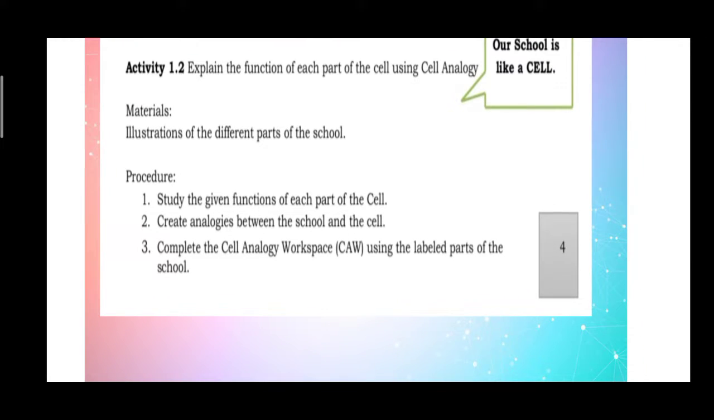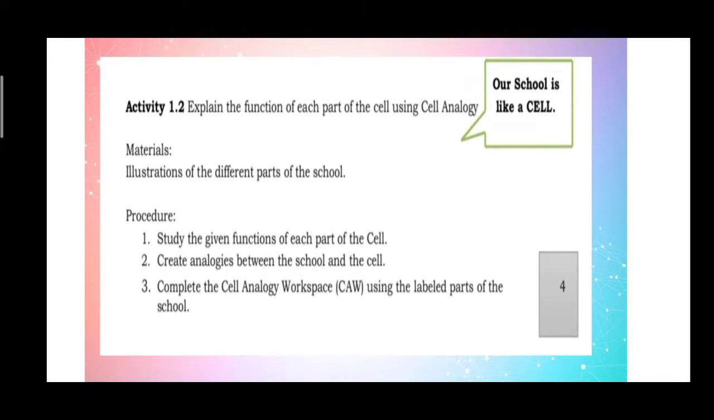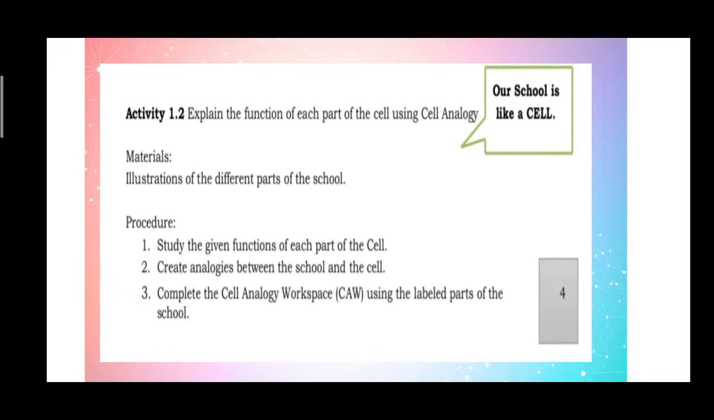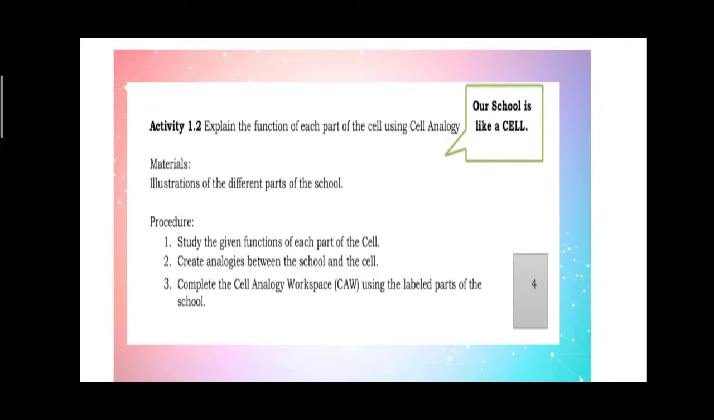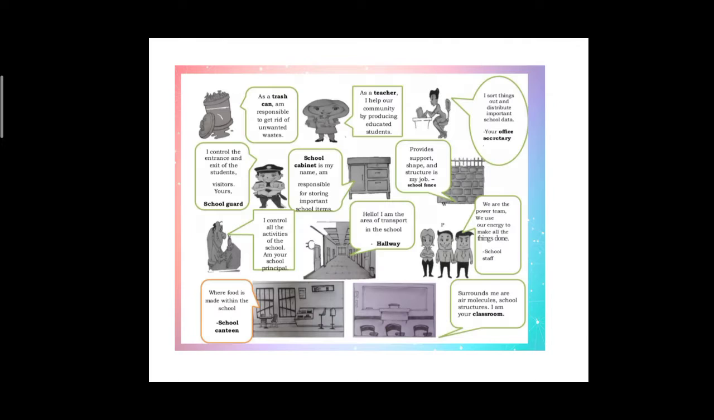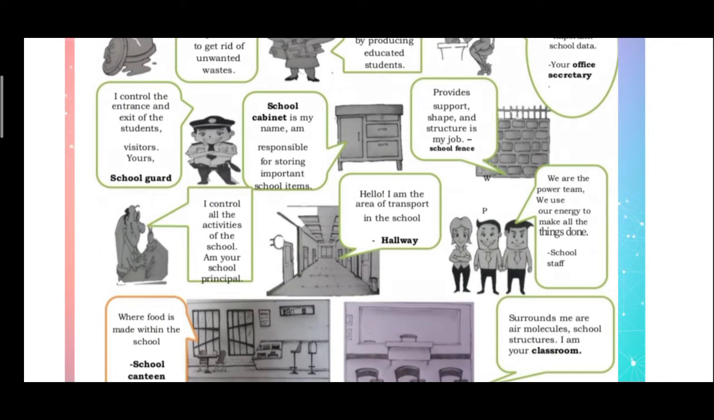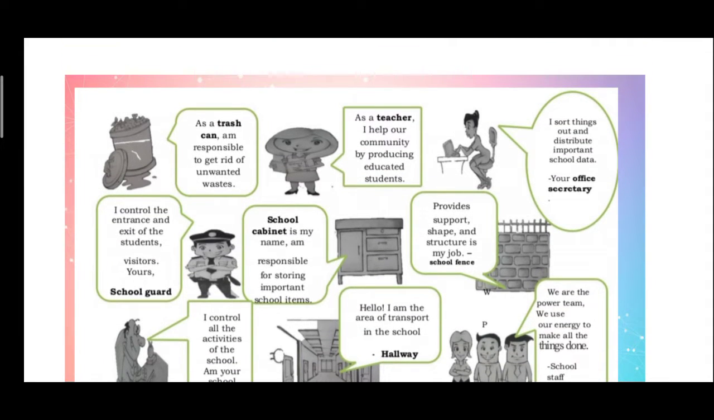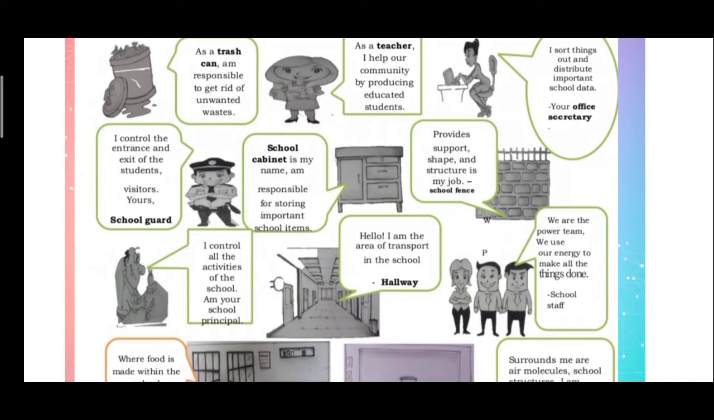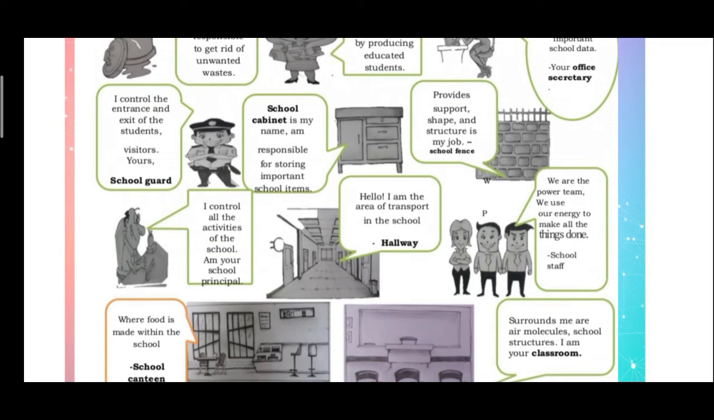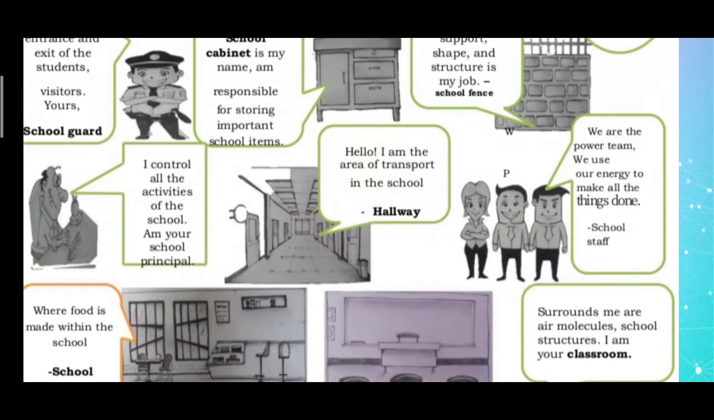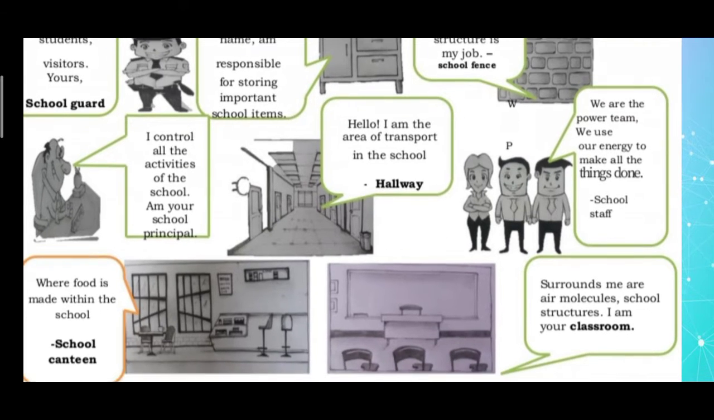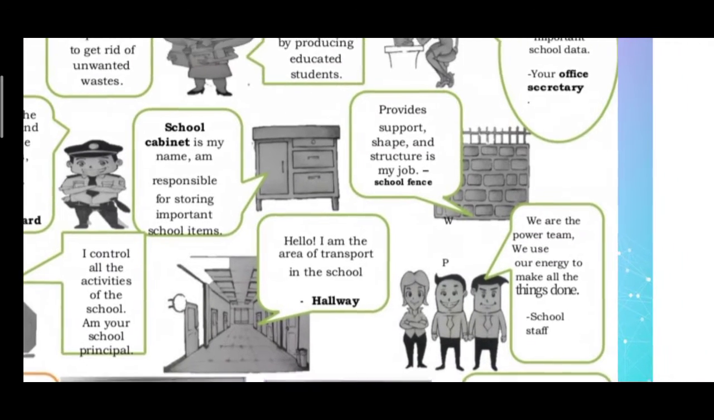Next, for activity 1.2, explain the function of each part of the cell using cell analogy. Our school is like a cell. So, meron po tayo ditong parang diagram or comics script. Sabi ng teacher, I sort things out and distribute important school data. Your office secretary. Okay, and these are the guards, yung mga security guards. We are the power team. We use our energy to make all the things done. That's the school staff. Trabaho po yun ng school staff.